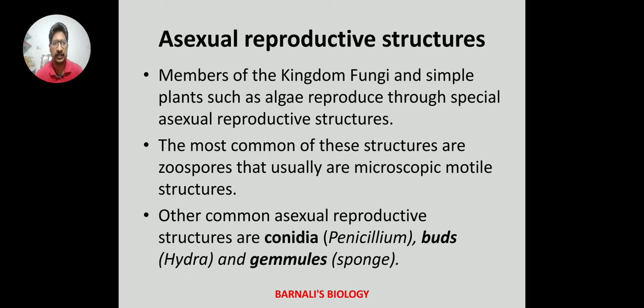Asexual reproductive structures. Members of the kingdom fungi and simple plants such as algae reproduce through special asexual reproductive structures. The most common of these structures are zoospores that usually are microscopic motile structures. Here we have to remember that zoospores are motile structures. Other common asexual reproductive structures are conidia seen in Penicillium, buds seen in Hydra and gemmules seen in sponge.